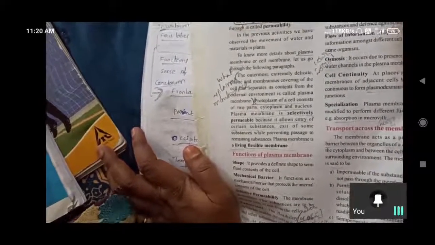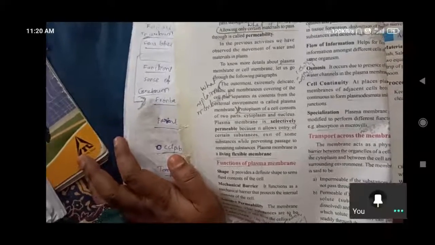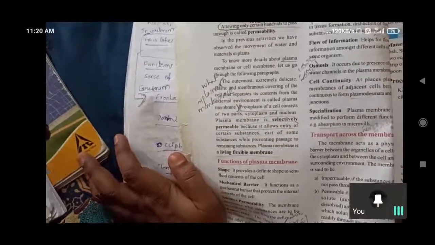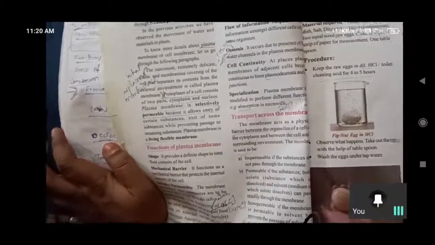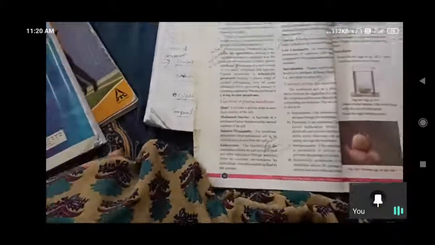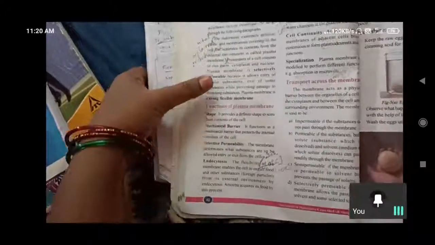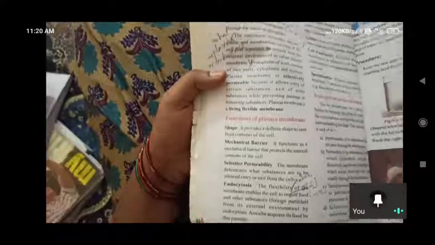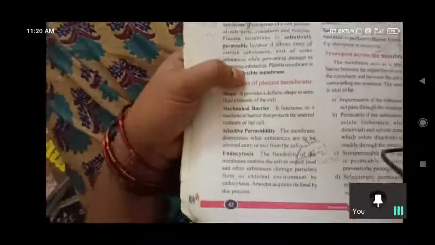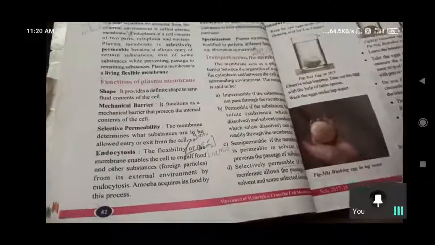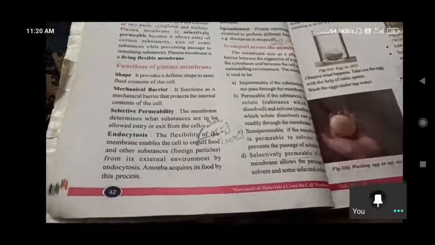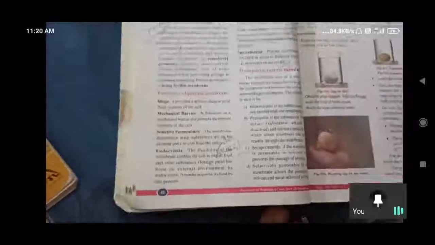Protoplasm of the cell actually consists of cytoplasm and nucleus. What is protoplasm? The liquid substance of the cell. Yes, the liquid portion of the cell is called protoplasm. And protoplasm of the cell consists of cytoplasm and nucleus inside. What does protoplasm contain? Cytoplasm and the nucleus, which is membrane bounded. What do we call a cell with a membrane bounded nucleus, eukaryotic or prokaryotic?